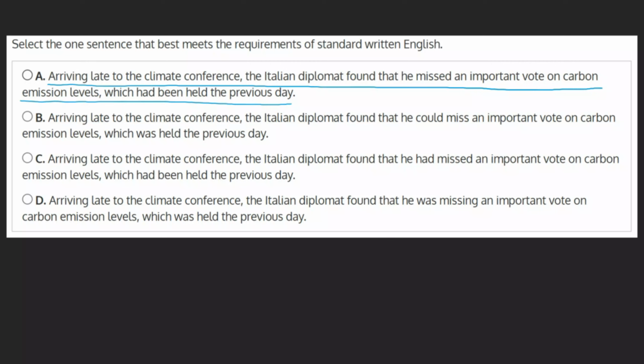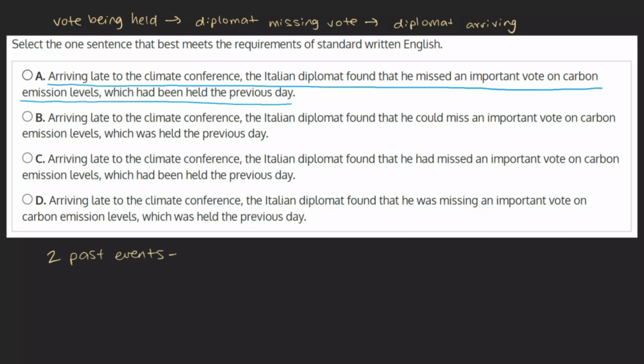This sentence focuses on order of events, specifically the order of events that happened in the past. In this sentence, we have the vote being held, the diplomat missing the vote, and the diplomat arriving. When describing two events that have already happened and we want to make it clear in what order they happened, we use the past perfect tense. This tense is formed by using had plus the past participle form of the verb.